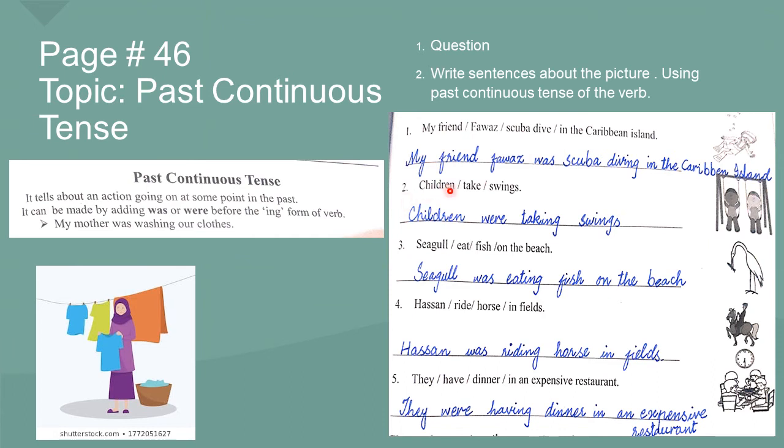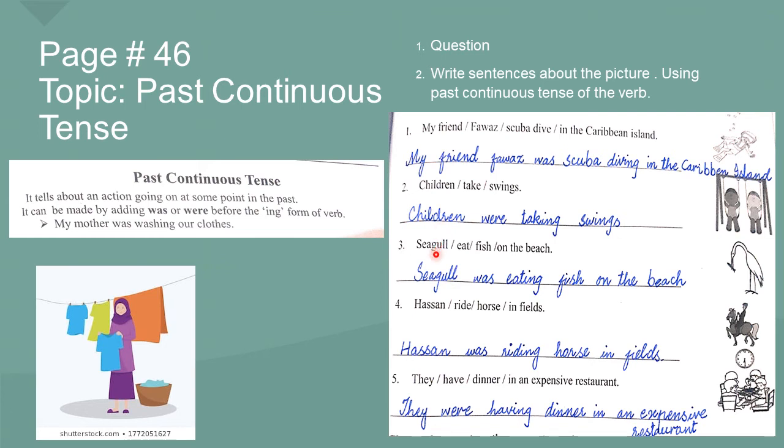We will add ing with the verb and make it diving, and we will add was before the verb. Number 2, children take swings. Children were taking swings. We have added ing with the verb take, and we have used were with the subject children. Children were taking swings.